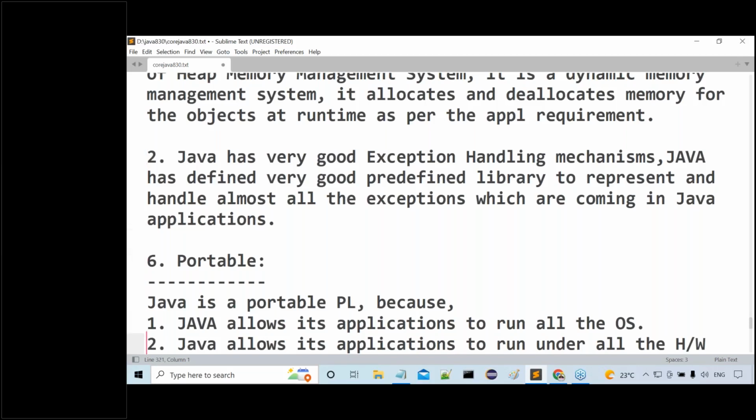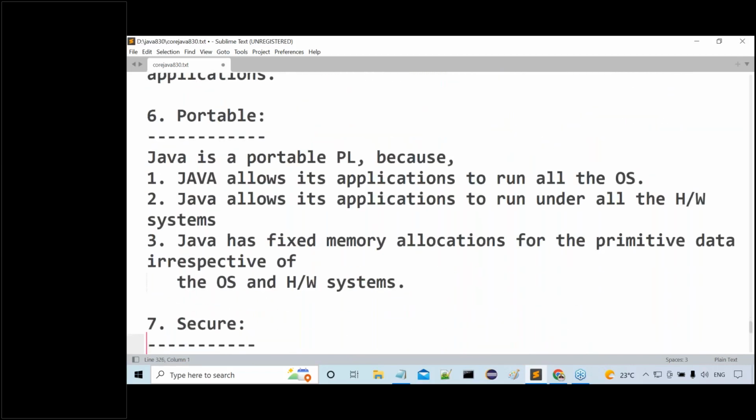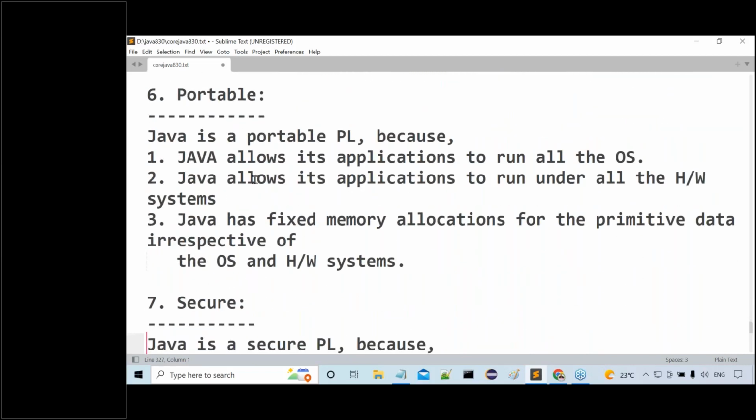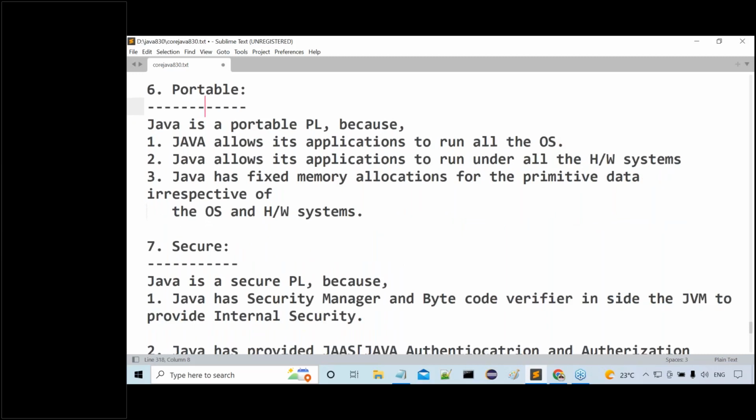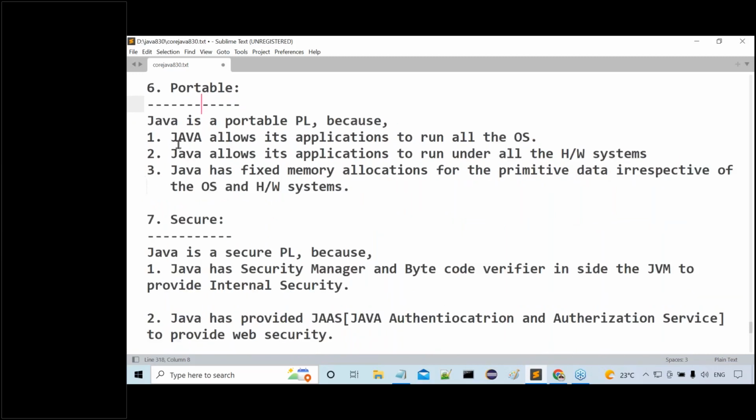Then after completion of this one, what is the next one? Portable. What's the meaning of portable actually? How can you say Java is a portable programming language? Because of three reasons. What are the three reasons why we are saying Java is a portable programming language?